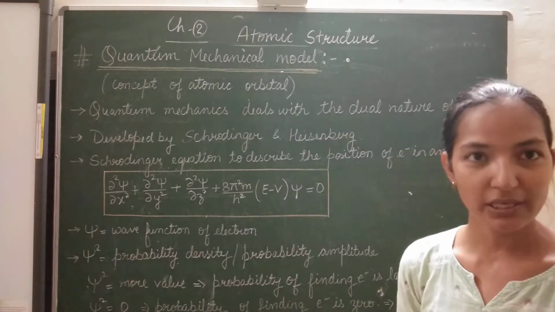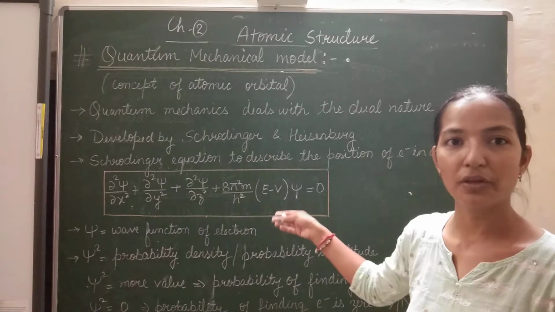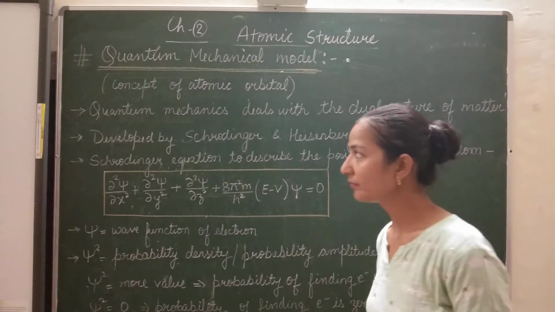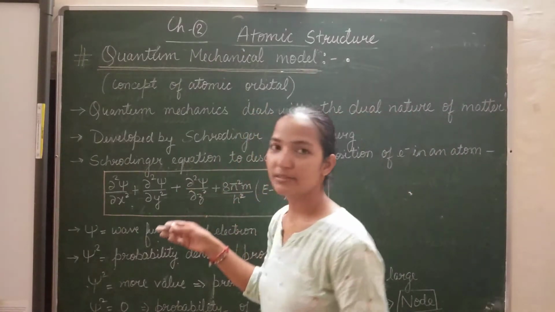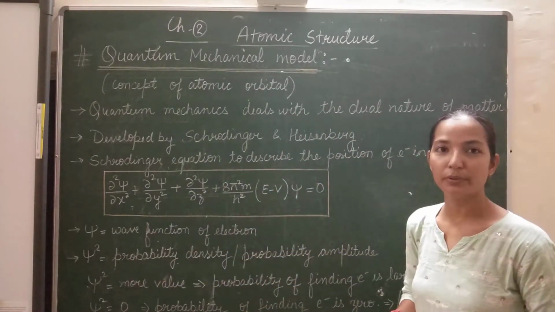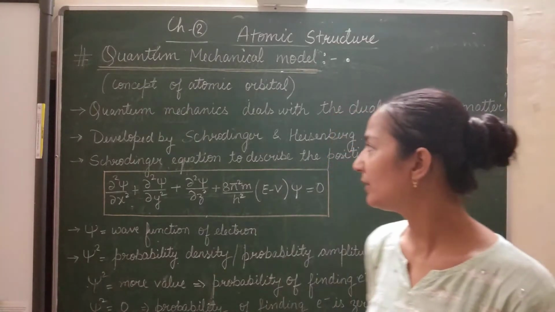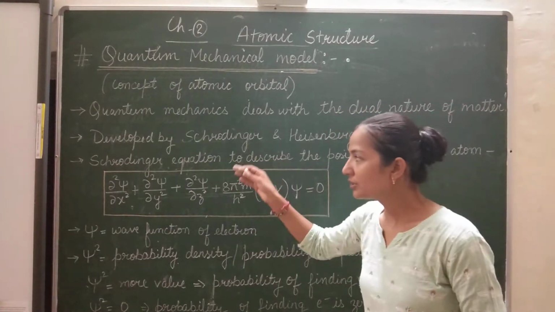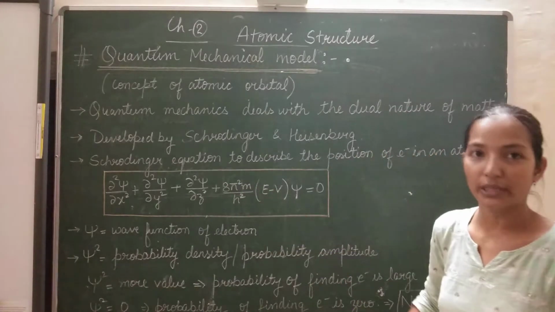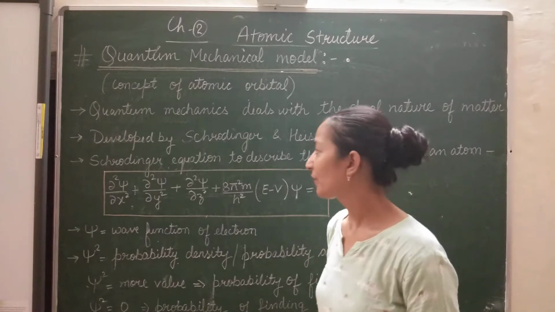part also. Schrodinger equation, that is the wave mechanical model or wave mechanical part. Quantum mechanics was developed by Schrodinger as well as Heisenberg. Heisenberg also gave the uncertainty principle, and Schrodinger actually explained everything. So what he told, we will discuss.